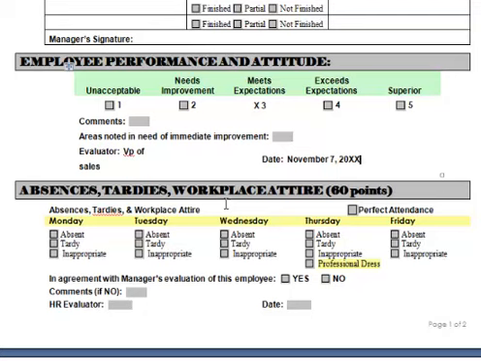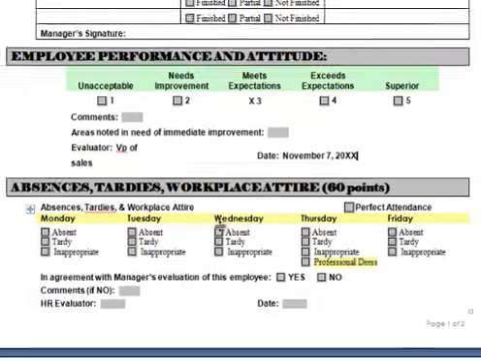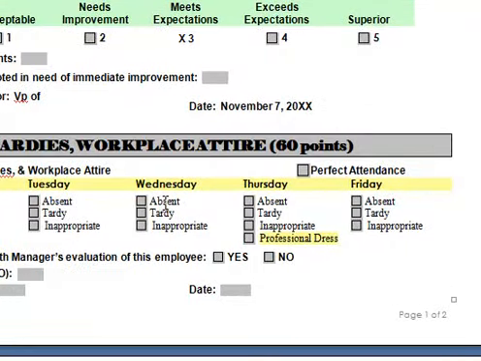Then we come down here and look at the attendance, and you can put down absent, tardy, or inappropriate. That's their workplace attire that they're talking about. Looks like Jerry was absent on Wednesday, so that box is going to get checked. There's also a place up there for perfect attendance, which we hope happens. And that just about finishes the form here.